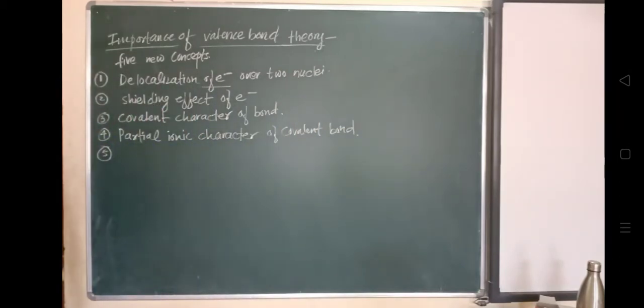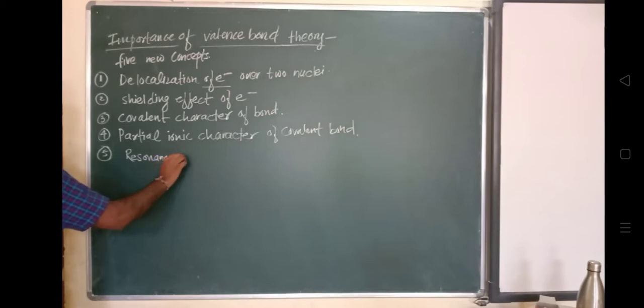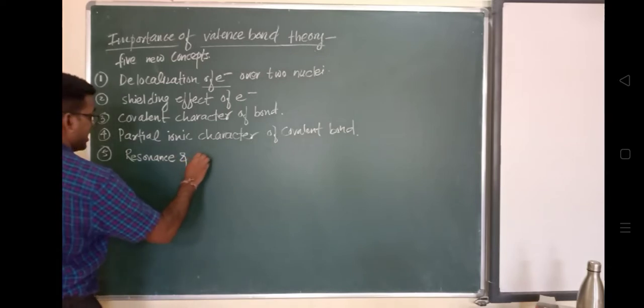And the last one is the concept of resonance, and the connection between resonance energy and molecular stability.